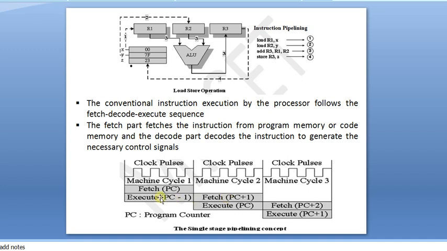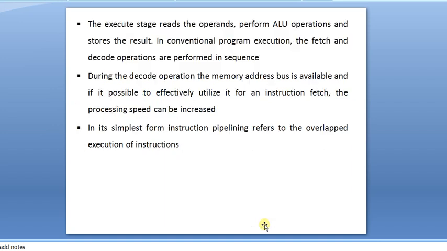During the execution of the previous instruction, it starts fetching the next instruction, because the current PC instruction has already been fetched. So it starts executing that PC instruction, again fetches PC+2, and starts executing PC+1. This is called single stage pipelining. Already we have seen the pipelining concept very clearly. This is a single stage: keep in mind that fetch is one stage, and decode and execute is another stage. The execute stage reads the operands, performs the ALU operation and stores the result.